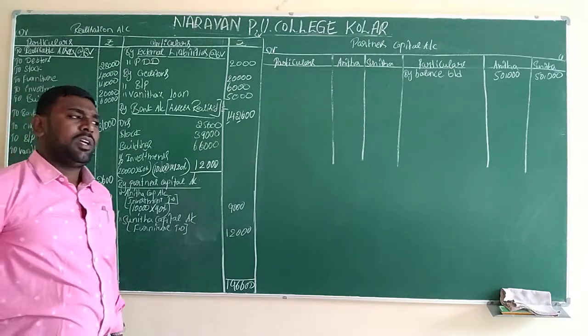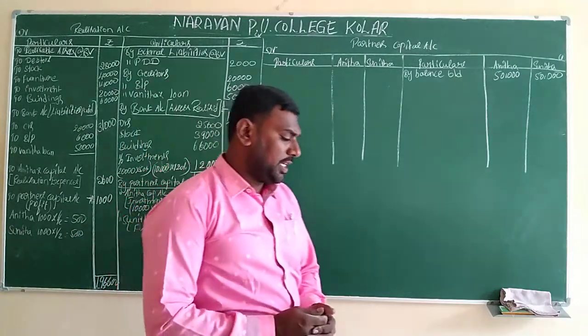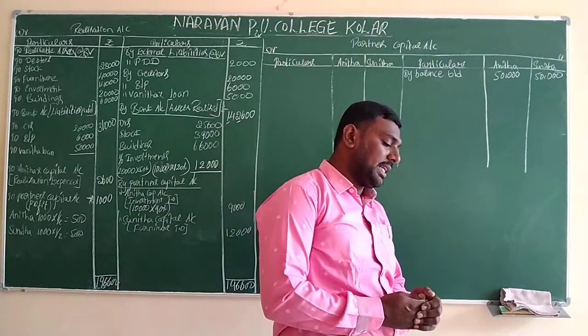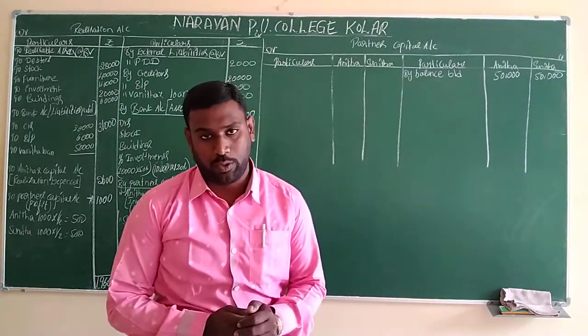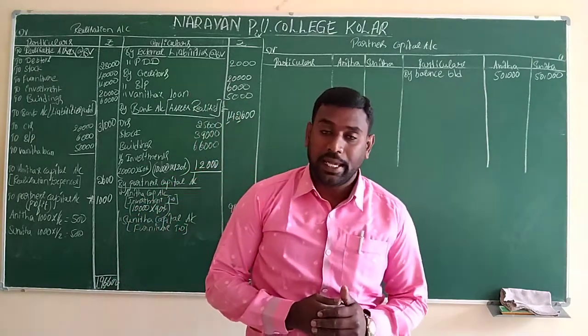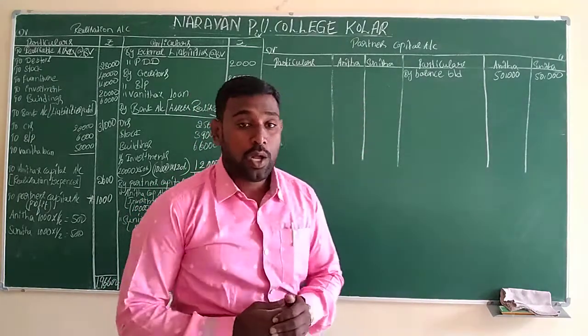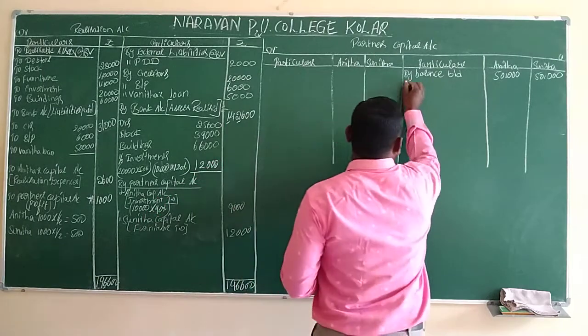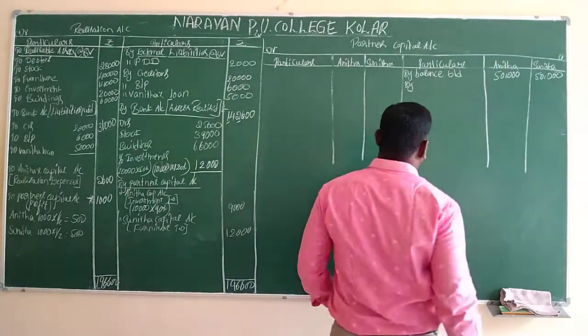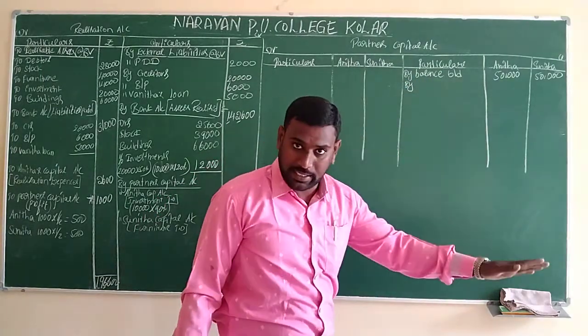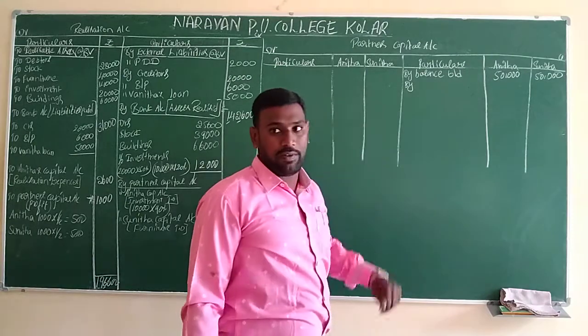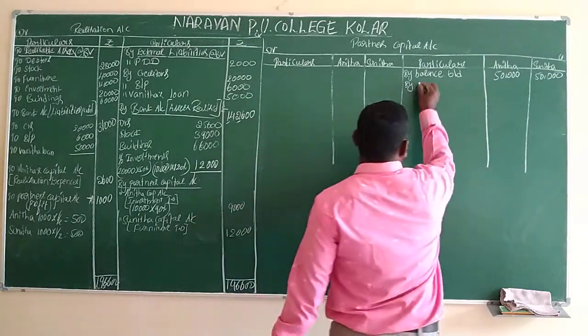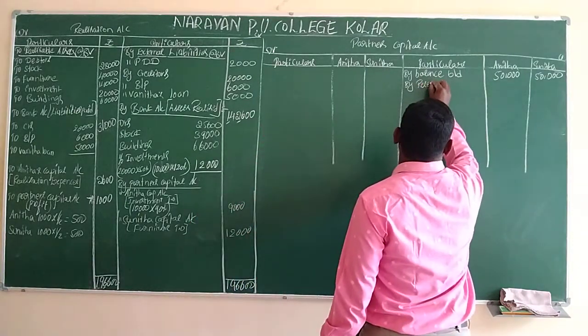Next, in the previous balance sheet, we have one more value related to the partners' capital account. Under the liability side it is given. Which value is that? Reserve fund. We have to transfer that reserve fund under the partners' capital account on the credit side, because it is available on the liability side of the previous balance sheet.